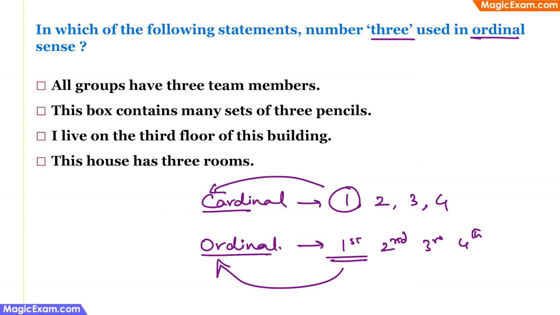Now let's look at the answer choices. The first one is all groups have 3 team members. Here 3 is just a count. Therefore this is cardinal usage. This box contains many sets of 3 pencils. Again 3 is just a count, so cardinal. I live in the 3rd floor of this building. So 3rd is an order. Therefore this is where 3 is used in an ordinal sense. So this is the correct answer. The next option is this house has 3 rooms. So 3 again is a count. So cardinal. Therefore this cannot be the answer here.